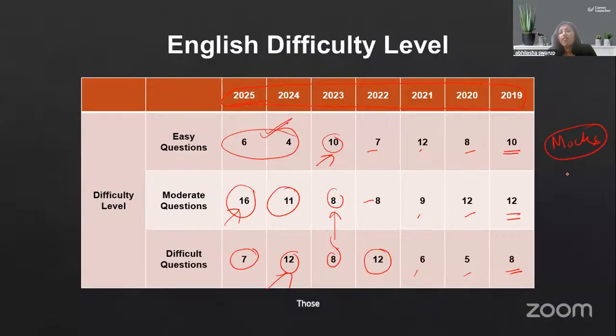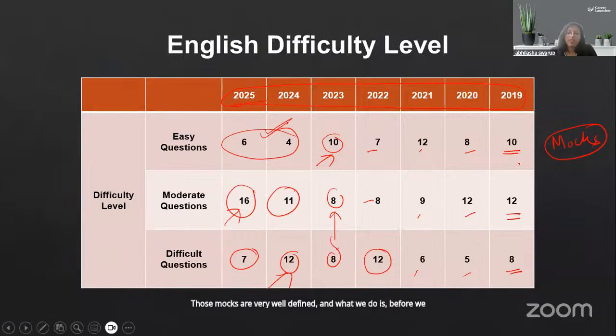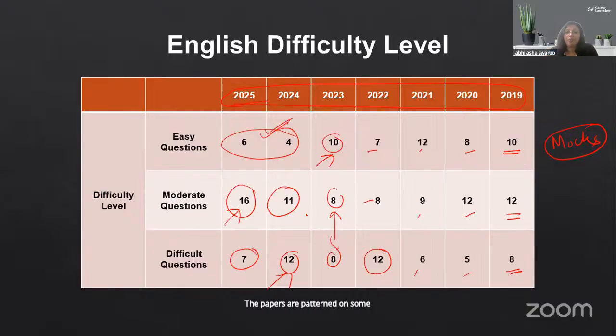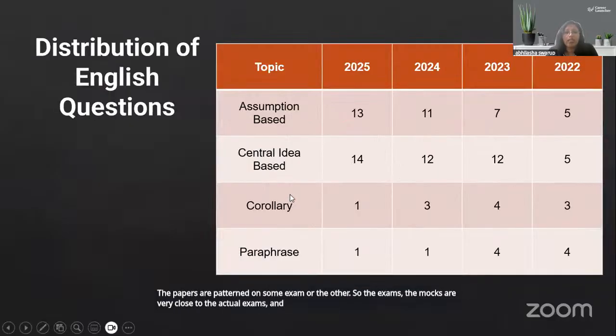Those mocks are very well defined. Before we start creating a mock, we create a design and a template. So every question is set according to the level of difficulty. The papers are patterned on some exam or the other, so the mocks are very close to the actual exams, and that's the good thing.